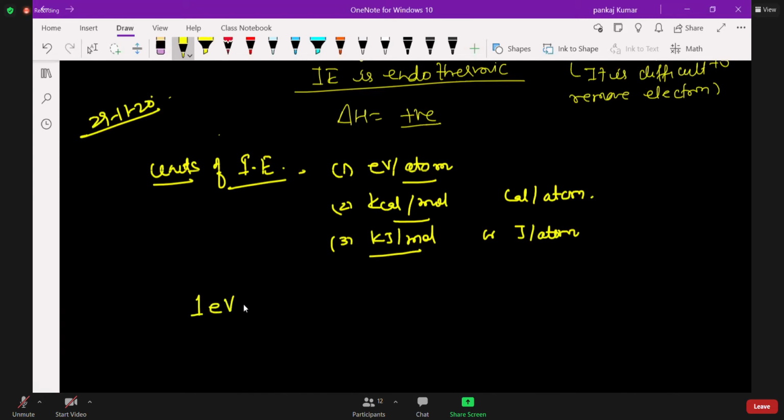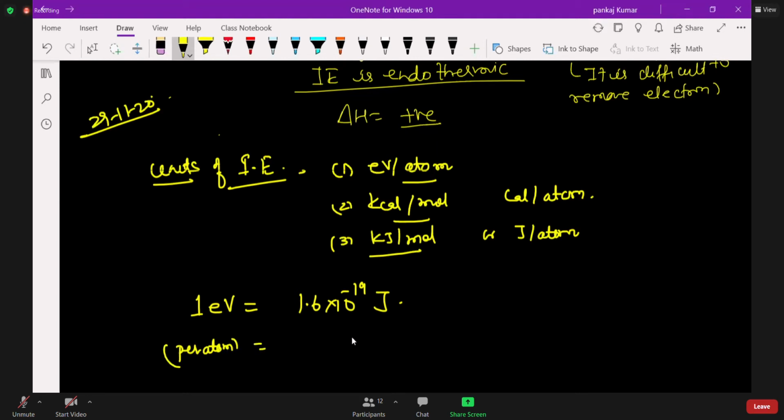What is the conversion? One electron volt is equal to 1.6 into 10 to the power minus 19 joule, that is for per atom.